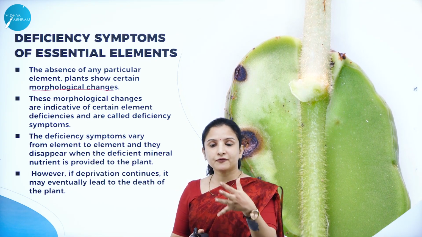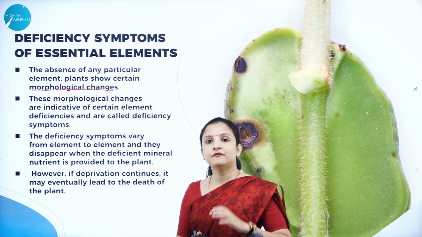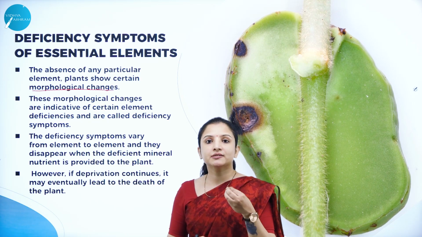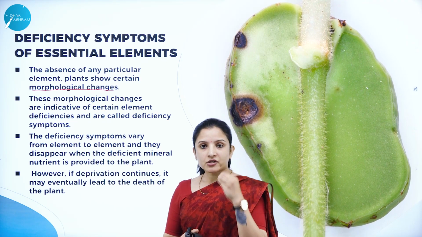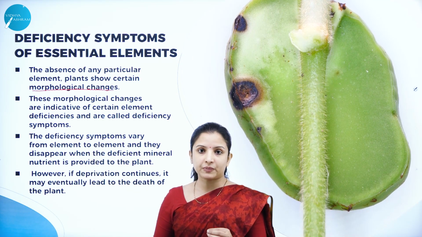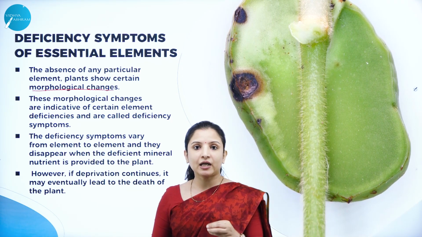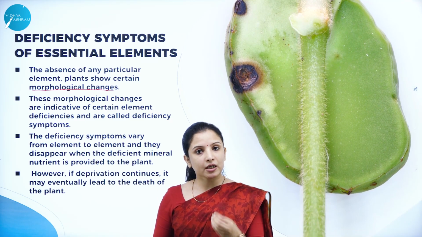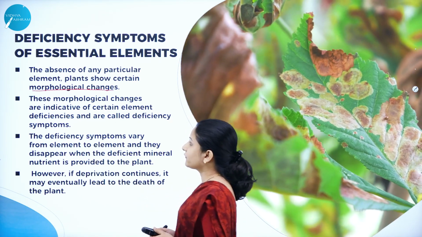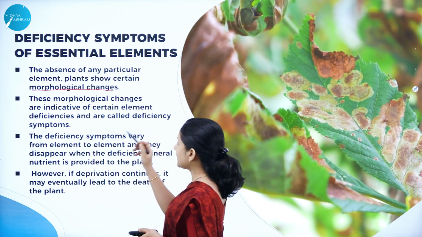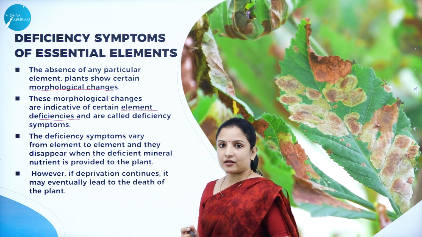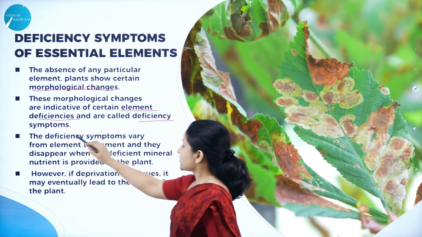And we might see the fruits fall off to the ground before they ripen. All these morphological changes that occur in the plant help us to understand that something is going wrong with the nutrition of the plant. And it is at that time we should add the required concentration of that particular nutrient to the plant. So these morphological changes are indicative of certain element deficiency, and therefore these are called deficiency symptoms.